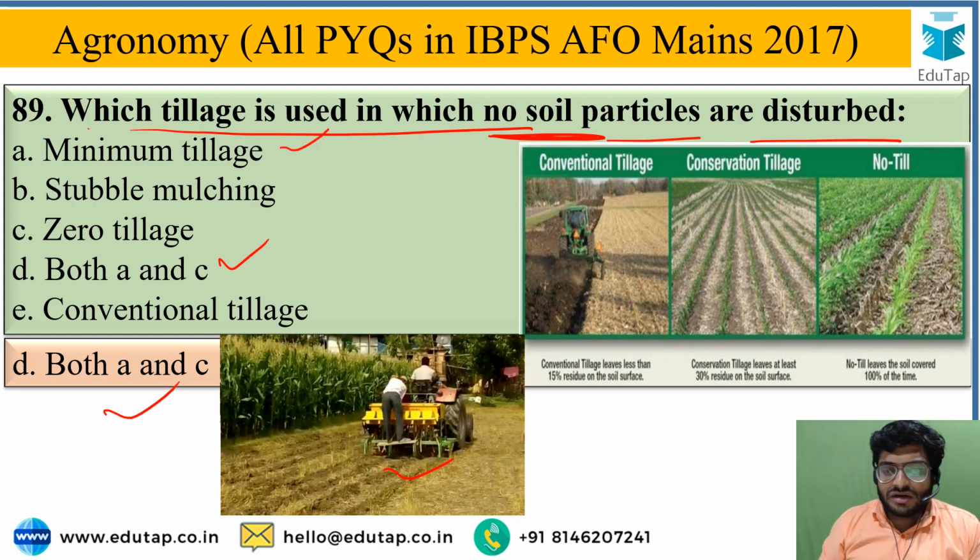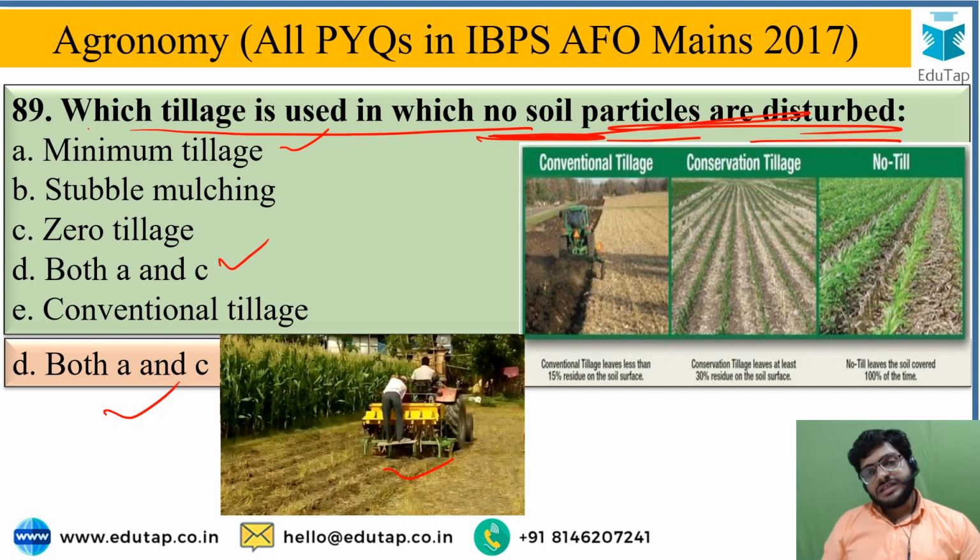But compared with the other portion of the soil, it is a very small extent up to which the soil is disturbed, just for sowing. So that's why both options come under no soil particles being disturbed, in minimum tillage as well as in zero tillage.